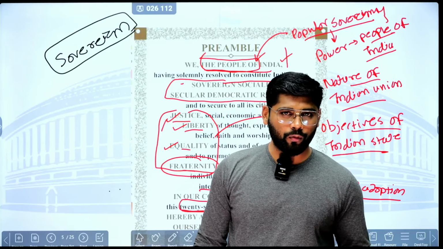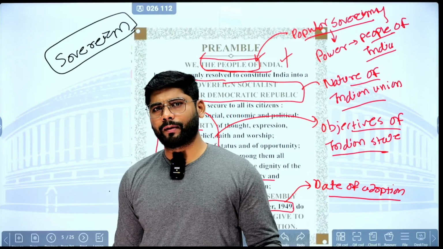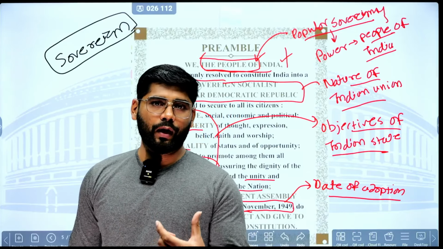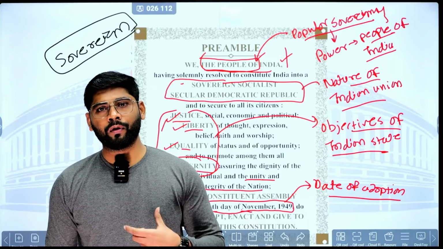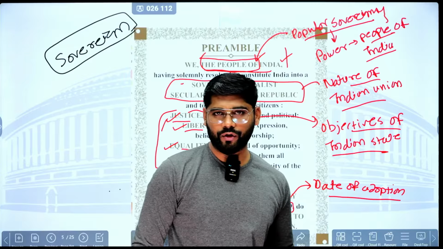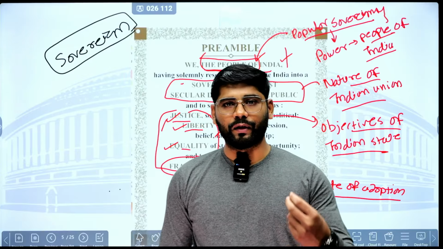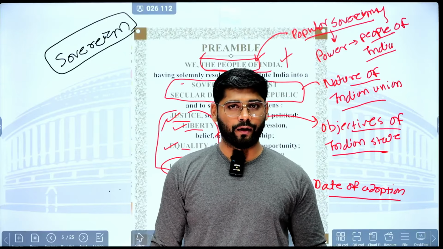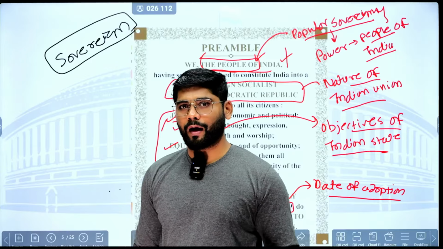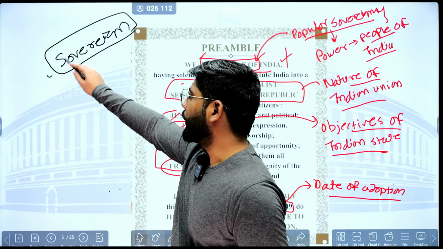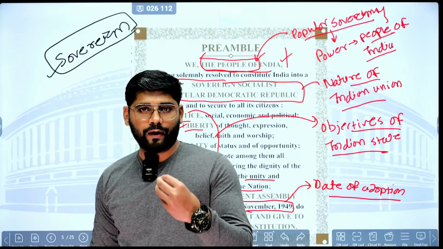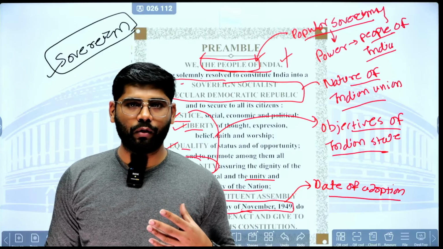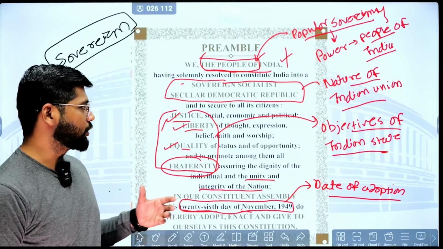Even when we pursue foreign policy, our external affairs, we pursue strategic autonomy, to secure our own interest on the international platform. It means we are exercising our external as well as internal sovereignty, and the power of exercising this sovereignty is given by the Constitution of India. So this is the meaning of sovereignty.